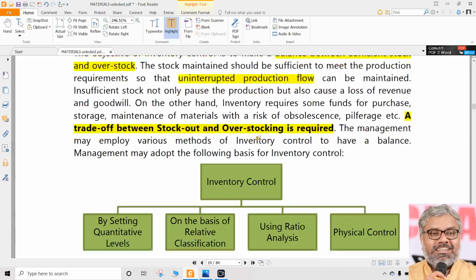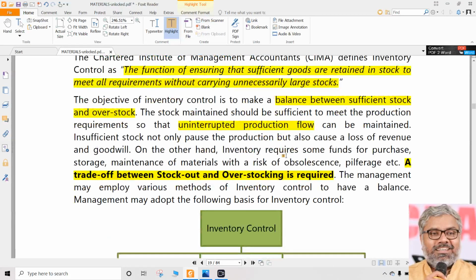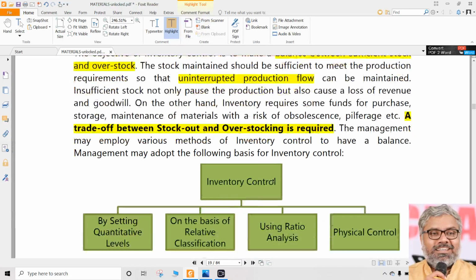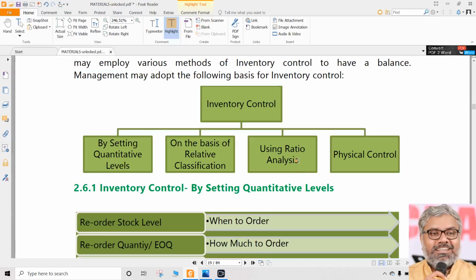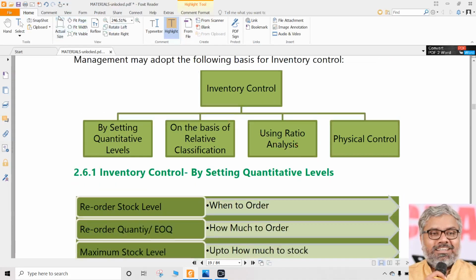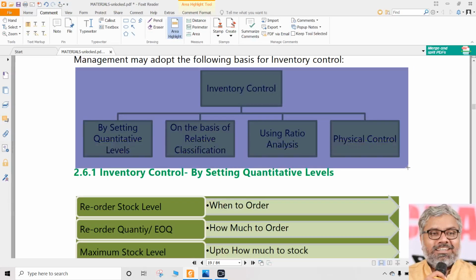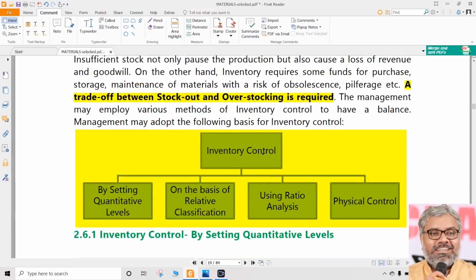How to manage these contradictory objectives is what inventory control is all about. On one side, we should not be in a stock out situation. On the other side, we should not be overstocking. That balance is what we need to maintain, and how to do that is the subject matter of inventory control.